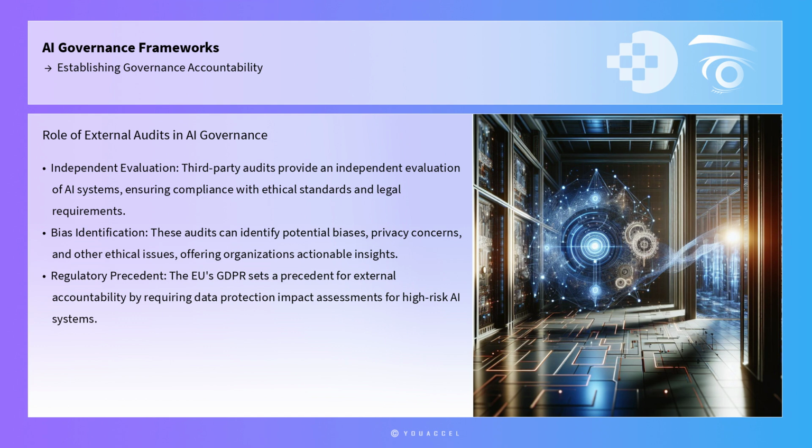In addition to internal measures, external audits and assessments play a vital role in establishing governance accountability. Third-party audits provide an independent evaluation of AI systems, ensuring that they comply with ethical standards and legal requirements. These audits can identify potential biases, privacy concerns, and other ethical issues, providing organizations with actionable insights to improve their AI governance practices. The European Union's General Data Protection Regulation has set a precedent for external accountability by requiring organizations to conduct data protection impact assessments for high-risk AI systems, thereby embedding accountability into the regulatory framework.